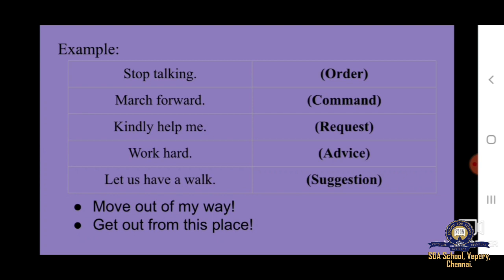In such a case, we end our imperative sentence with the exclamation mark. So imperative sentences which have a very strong feeling attached to them end with the exclamation mark. And next example, get out from this place. So this is also an imperative sentence.